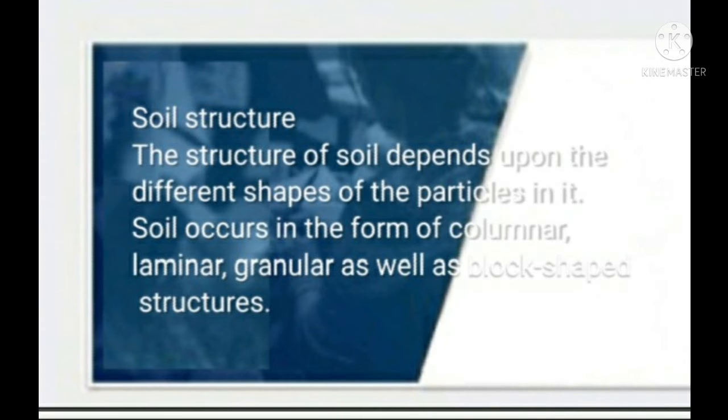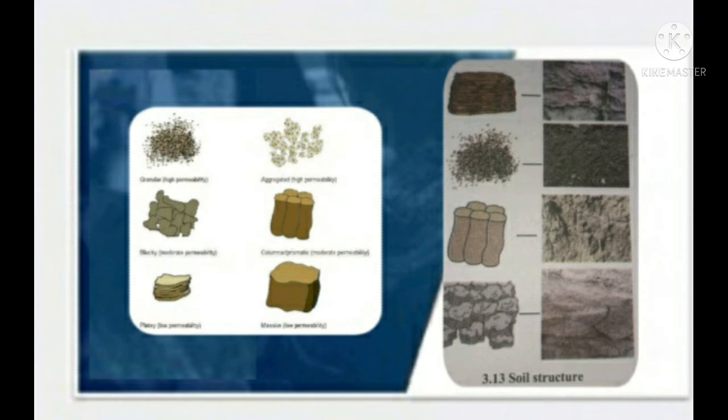Next point is soil structure. The structure of soil depends upon the different shapes of particles in it. Soil occurs in the form of columnar, laminar, granular as well as block shaped structure. The importance of soil structure is that the fertility of soil depends upon it. First one, roots get a sufficient supply of oxygen. Second one, water drainage is good, therefore the roots of plants grow well.